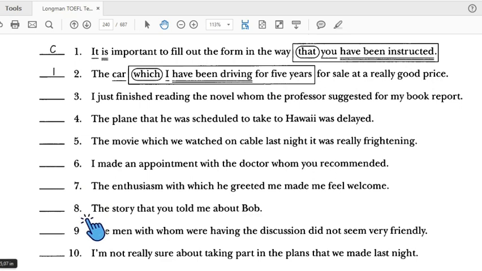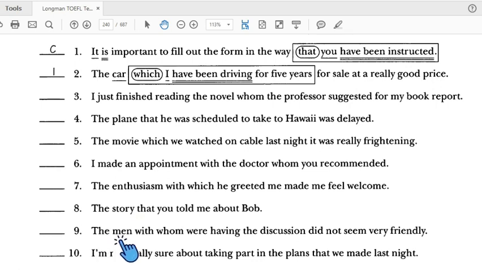Number 8: the story that you told me about Bob. Story is the subject. This one is the connector, subject, verb. But there is no verb again, because there are two subjects here. We need one verb. So number 8 is incorrect.